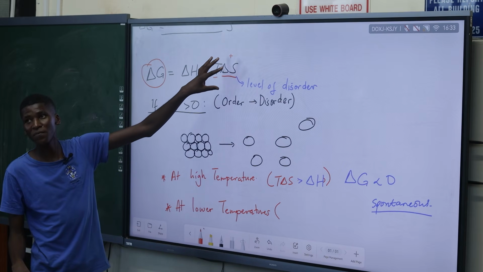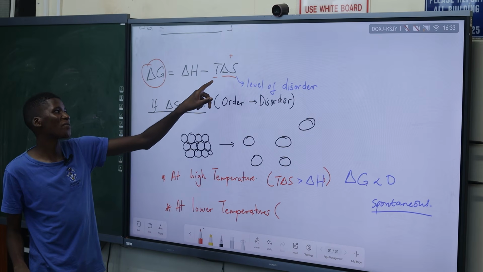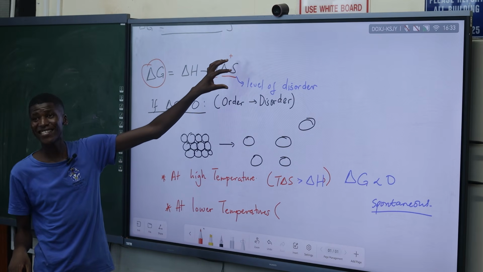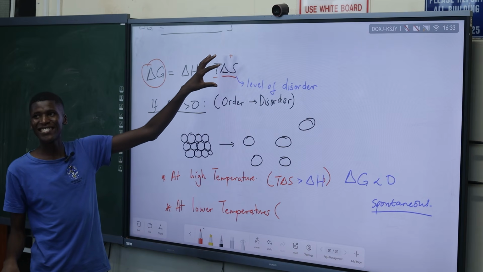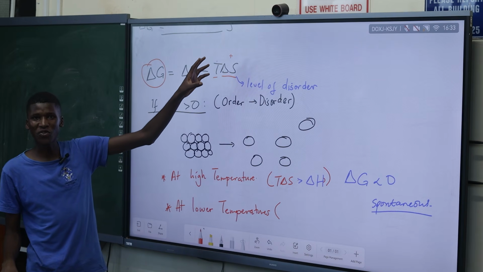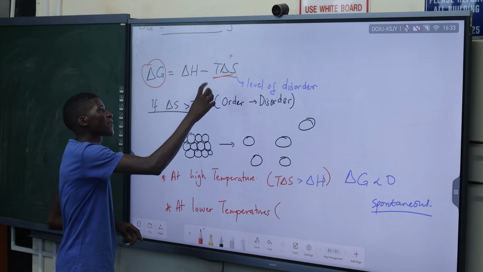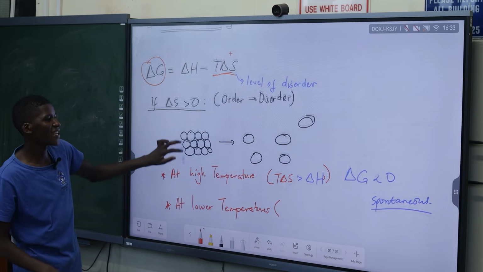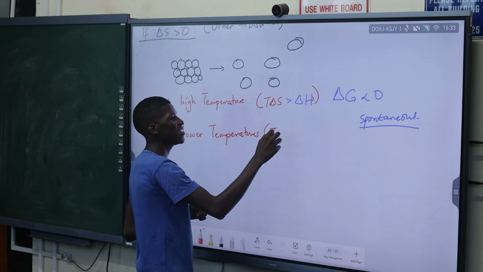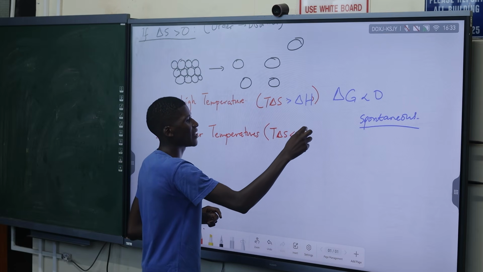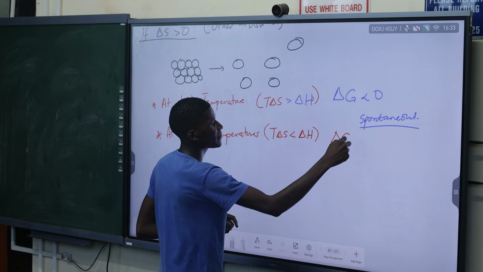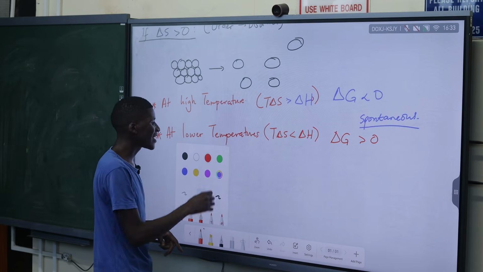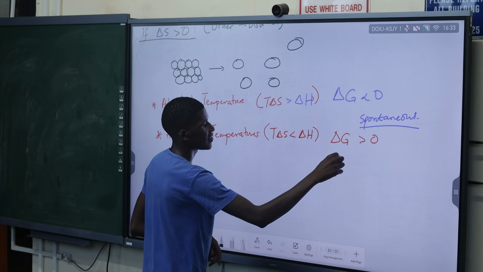It's like you're multiplying a number by a temperature of 0.5 times delta S. So the expression T delta S will definitely be smaller than delta H. Means that our Gibbs energy change there will be positive.